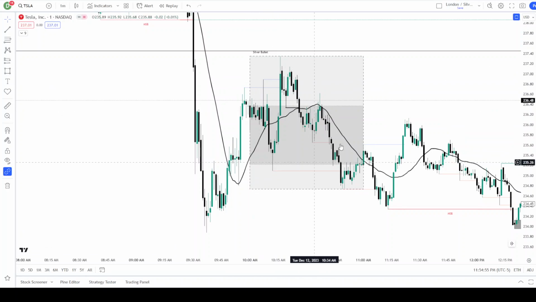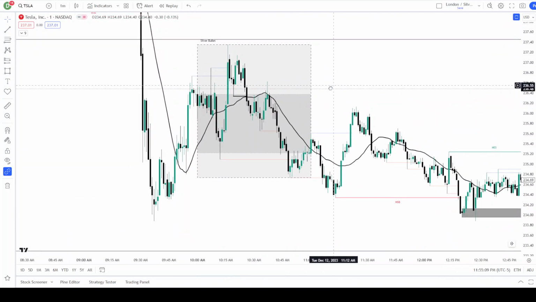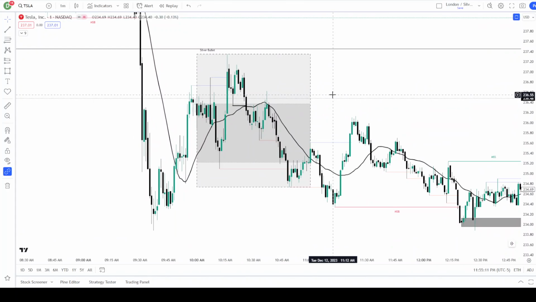But if you become very proficient in finding the setup here, even if it doesn't fully play out during the silver bullet, like we had to wait all the way through most of the day to get to the target, there's usually a really good setup in here that's going to make you $100 to $200 on a single contract, which is all you need. And then you can learn to scale from there. But if you practice that silver bullet macro over and over again, you'll get very proficient.